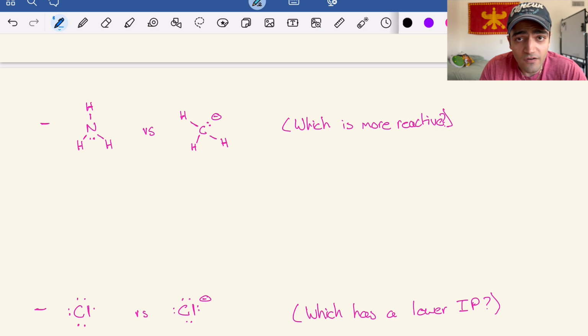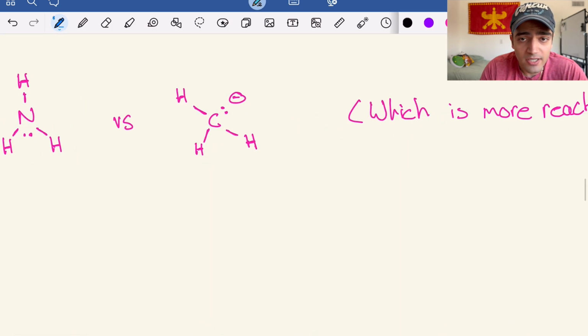Next, we have which is going to be more reactive in terms of NH3 versus CH3. And actually one thing that we should note is in this case, it is going to be an anion, this CH3.